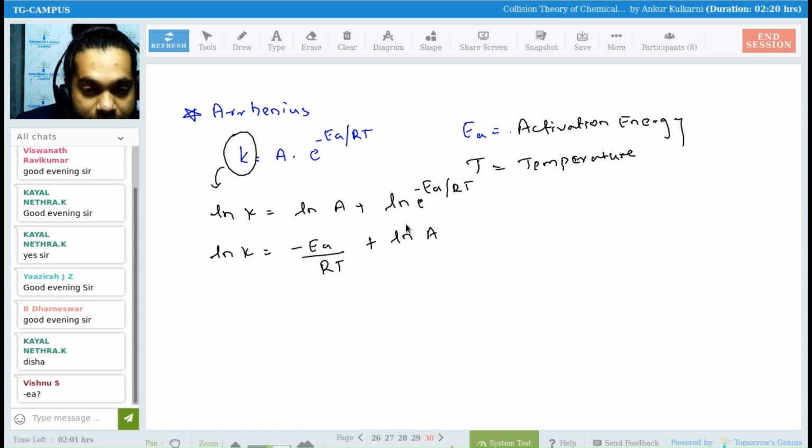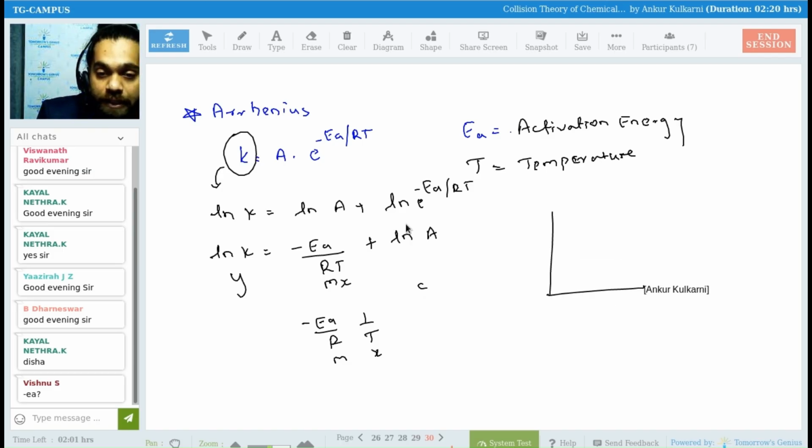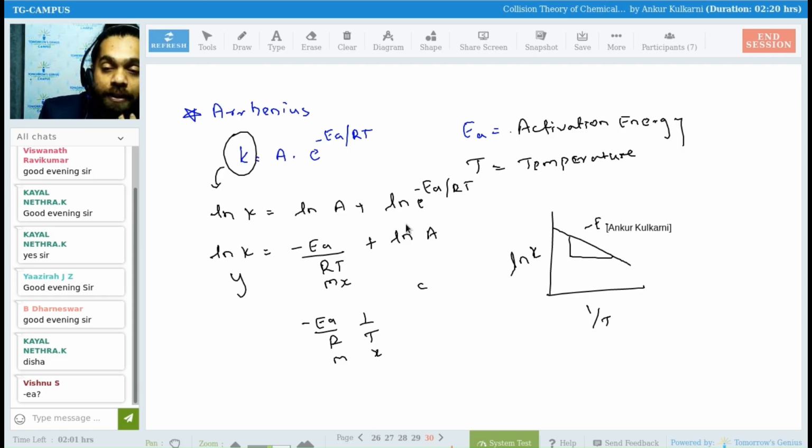This was your Y. This is your M. This is your X. M is nothing but minus EA by R, and X is nothing but 1 by T, not only T. It is 1 by T. This is your C. So if I draw the graph, on the x-axis we have 1 by T, on the y-axis we have ln K, the negative intercept like this, and the slope minus EA by R. Is it clear?